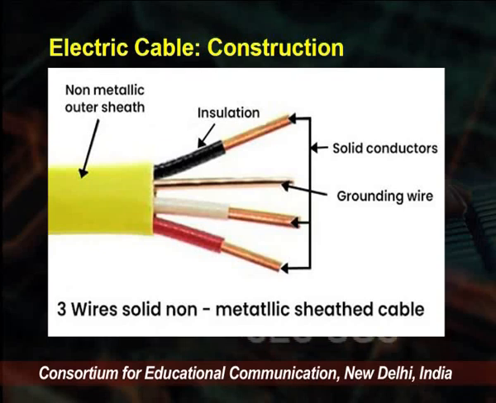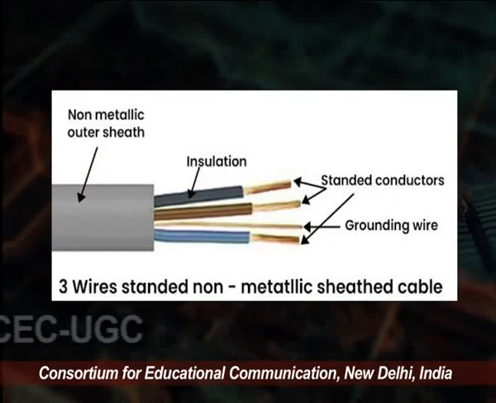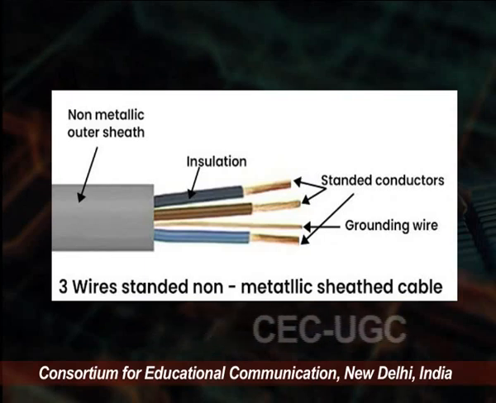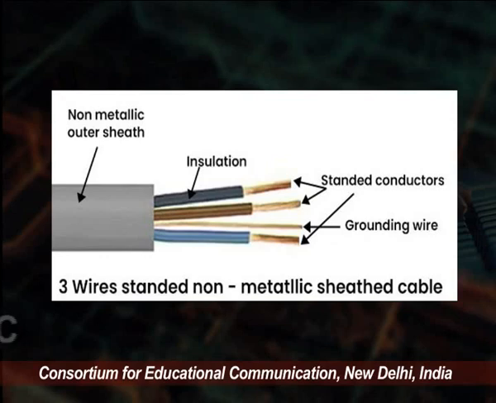The non-metallic outer sheath protects all the wires from the outer atmosphere. Now you see the insulator and standard conductors: two are standard conductors, one is a ground wire and another is also a standard conductor. So this is one type of wire.